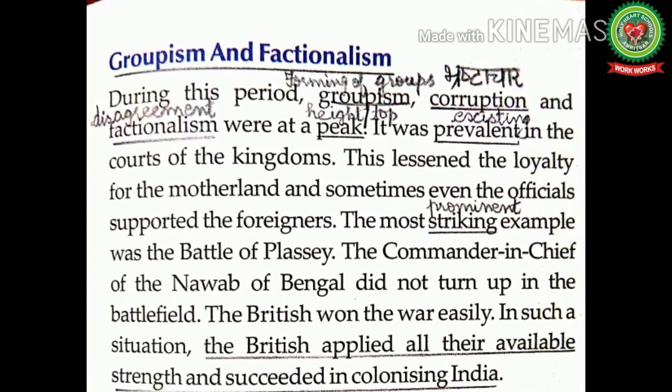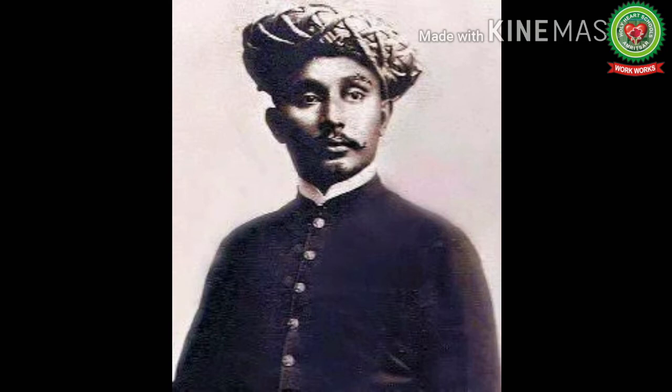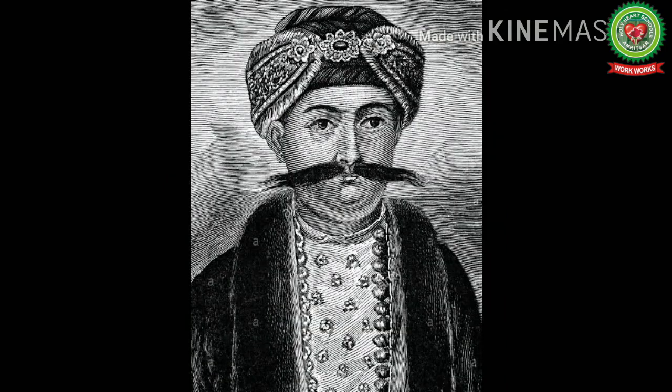The most striking example was the Battle of Plassey. The commander-in-chief of the Nawab of Bengal did not turn up in the battlefield. The British won the war easily. During the Battle of Plassey, Mir Jafar was the commander-in-chief of Bengal, and Sirajudaulah was the Nawab of Bengal.